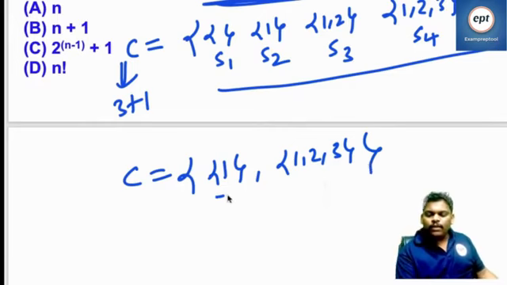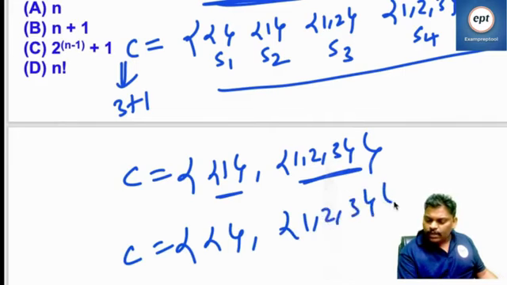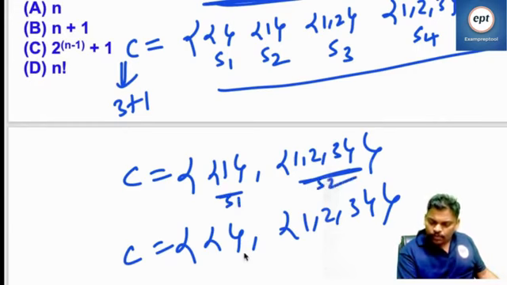If I write like this, I will get only 2. It is S1, it is S2.